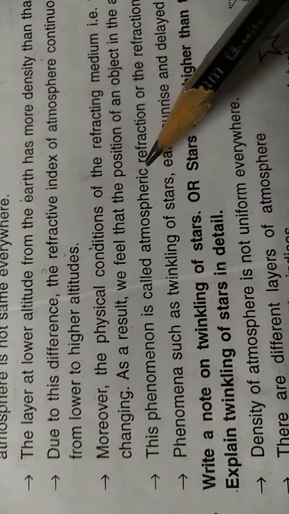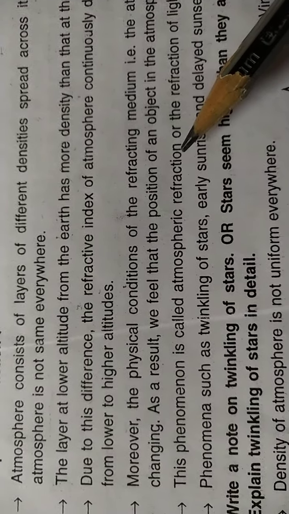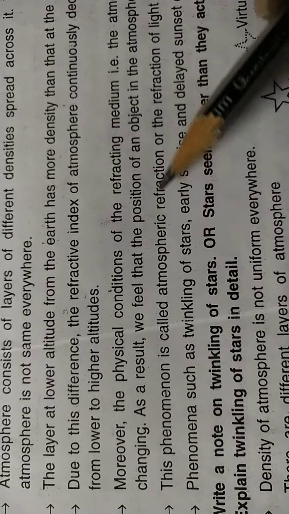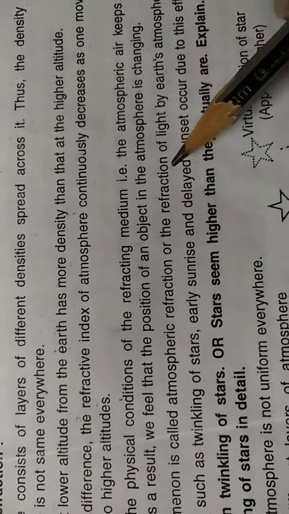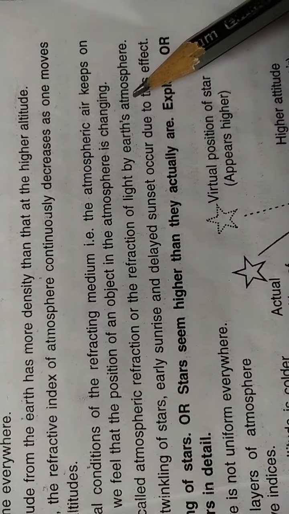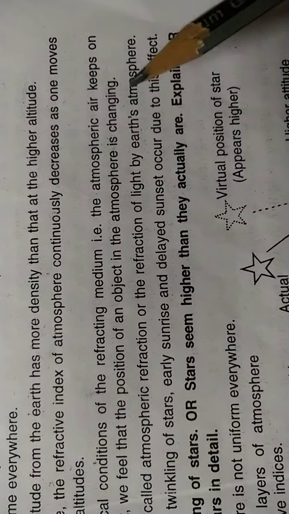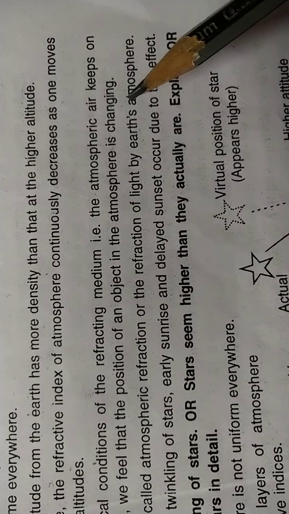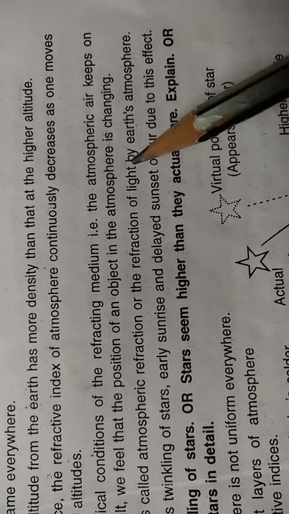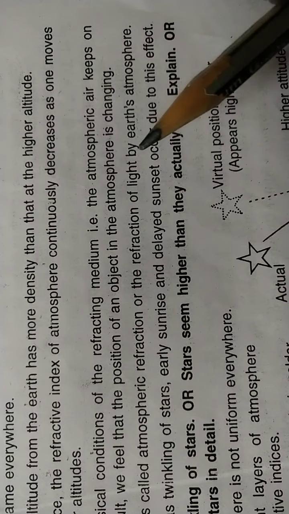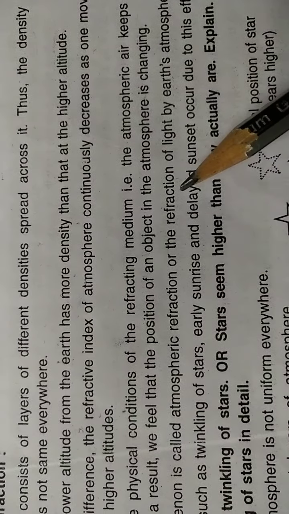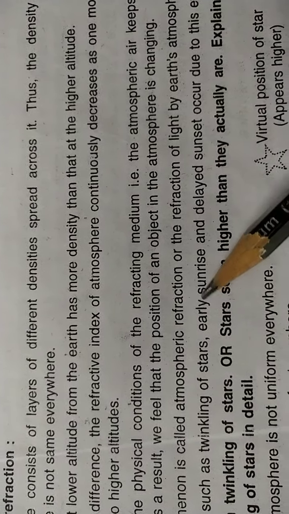This phenomenon is called atmospheric refraction. The change of position which is apparent to us is called atmospheric refraction, or refraction of light by Earth's atmosphere. This is actually the refraction that occurs due to the Earth's atmosphere, so you can say this is the refraction by the Earth's atmosphere, or in short it is called atmospheric refraction.